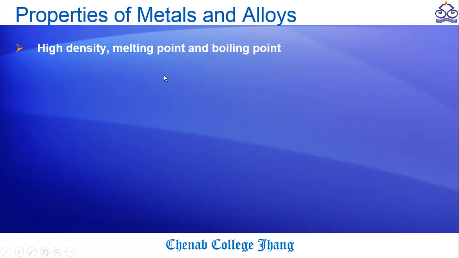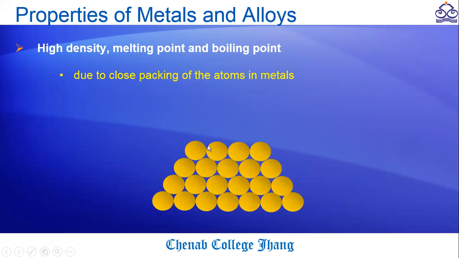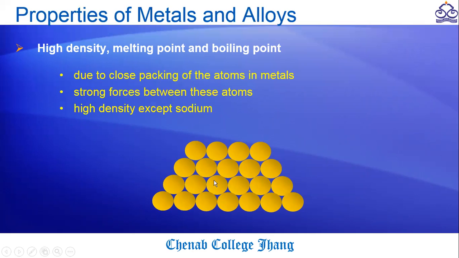Why? This high density, melting point, and boiling point is due to the close packing of the atoms in metals. If we closely observe, the atoms are very closely packed together, and due to this, there are strong intermolecular forces among these atoms. To overcome these forces, we need a lot of energy. As a result, the melting point and boiling point are high.